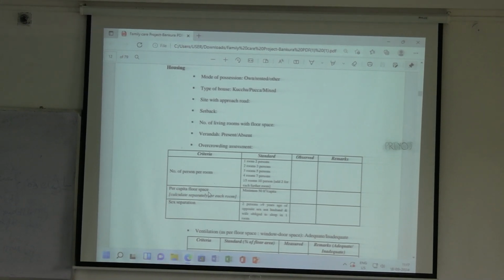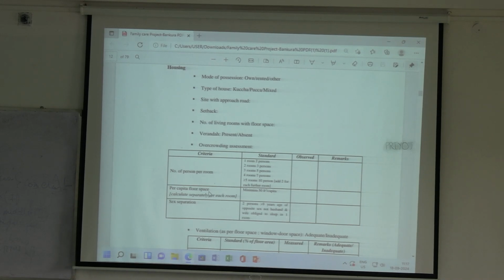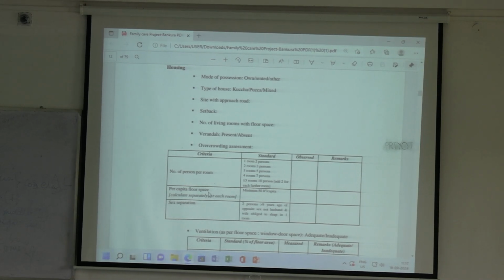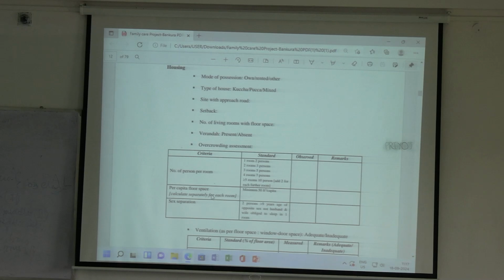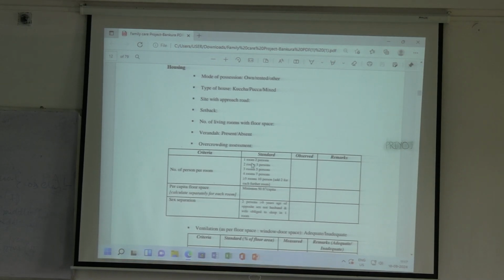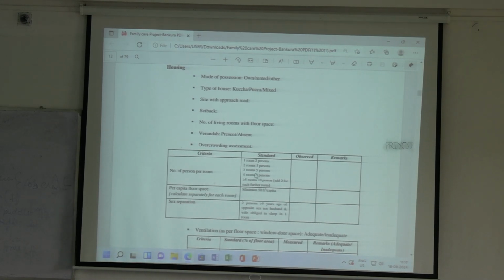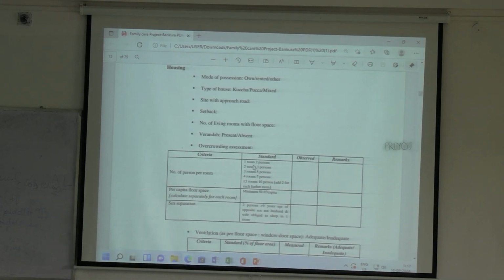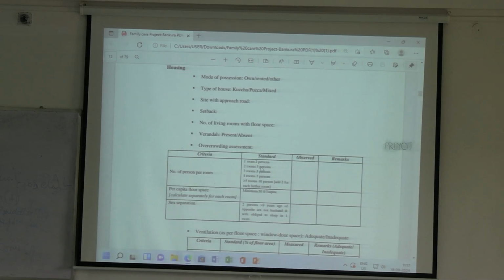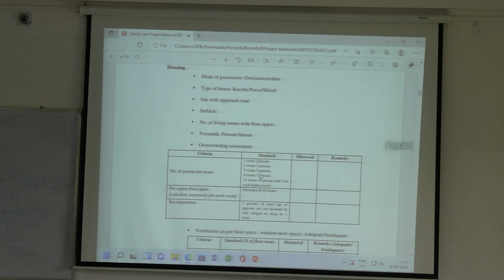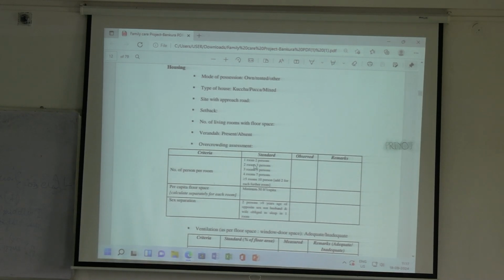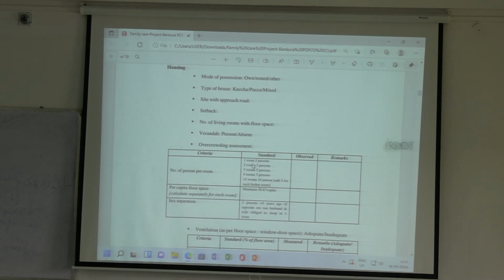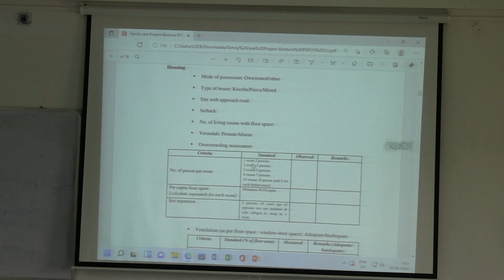If per person the floor space is less than 50 feet square, then you will say that physical overcrowding is present. Another criteria is number of persons per room. So in one room, you have to see the total number of persons and then see the number of living rooms. If one room has 2 persons, or 2 rooms there are 3 persons, 3 rooms there are 5 persons, all these are adequate. If one room consists of 3 persons, that is 3 persons are sleeping there, then there is overcrowding present.